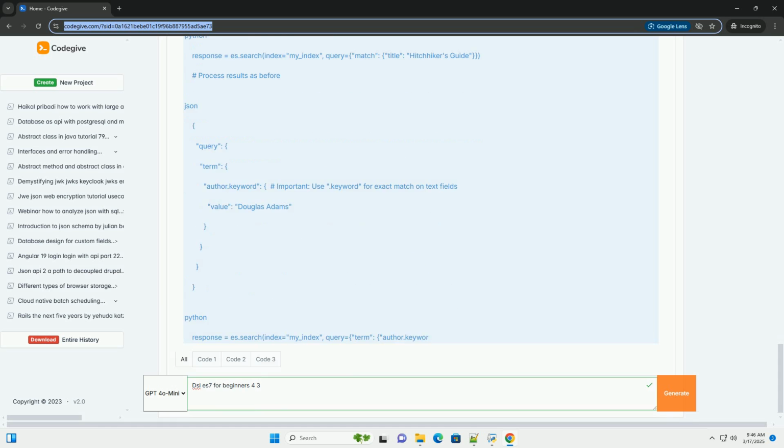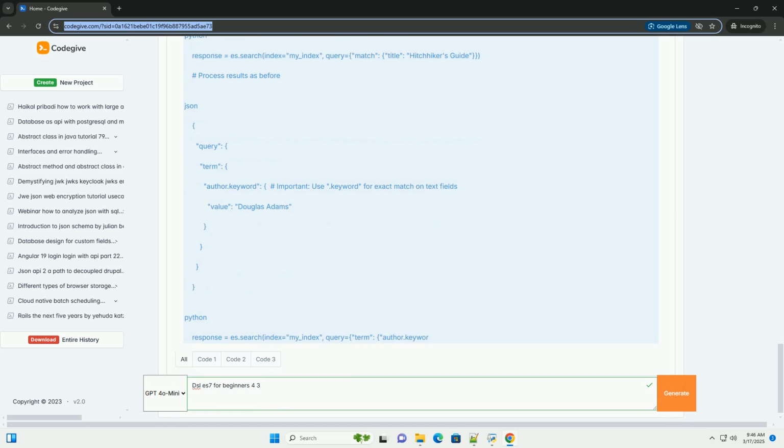Before we dive into code, let's assume we have an index named my_index with documents that look like this. We'll create this index and add sample data later. Let's focus on the queries first. Match_all query: this query returns all documents in the index. It's often used for testing or when you need to retrieve all data.